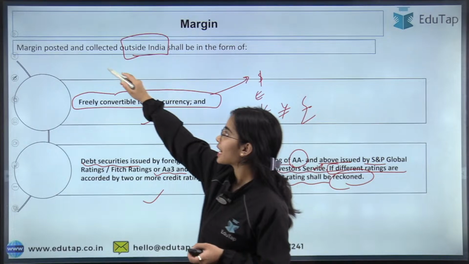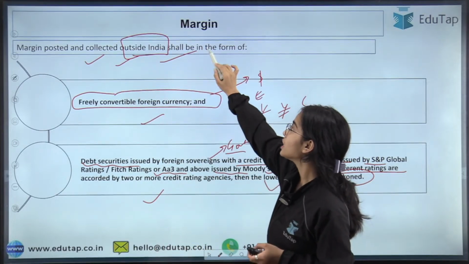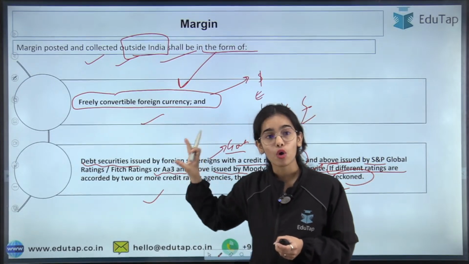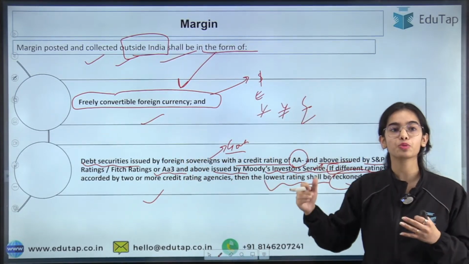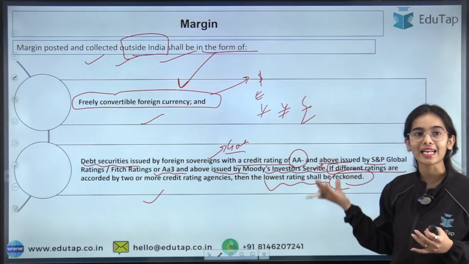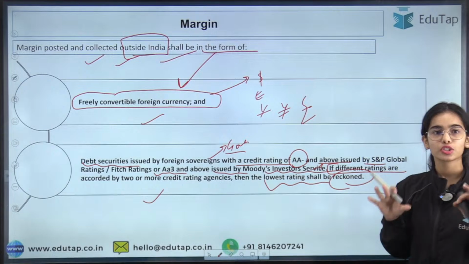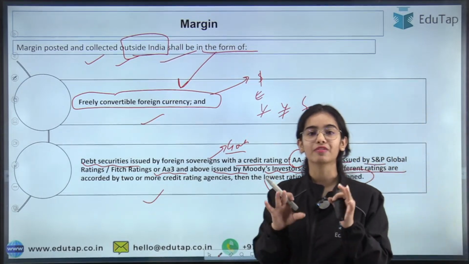So margin that is posted and collected outside India shall be in the form of either freely convertible foreign currency or debt securities issued by a foreign government that has a rating as prescribed by the Reserve Bank of India. So this is the main idea of the margins that we have discussed.